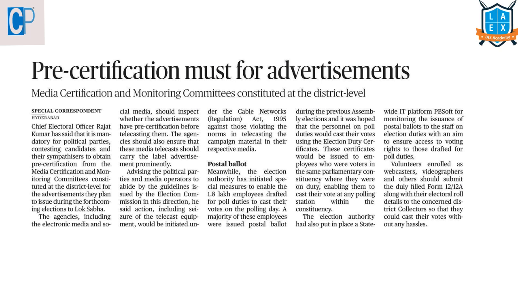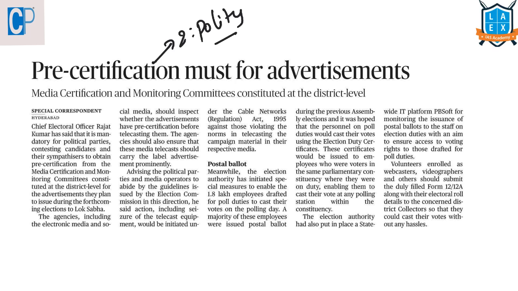The next article is "Pre-certification must for advertisements." Dear students, this article is from yesterday's The Hindu newspaper, Hyderabad edition, and here there is an important topic which we forgot to discuss yesterday. So let me cover it today for you. This article comes under GS paper 2 under the topic of polity, and the subtopic here is elections.